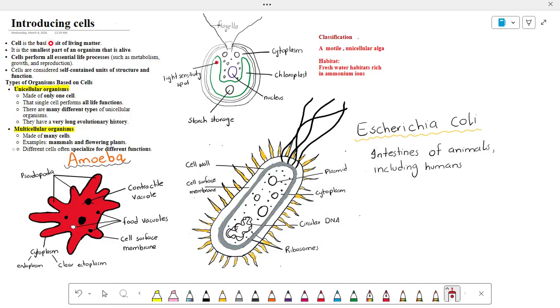So much of the biology we study focuses on multicellular organisms, including the human body. However, it is important to remember that unicellular organisms also perform all life processes, but they do so within a single cell.